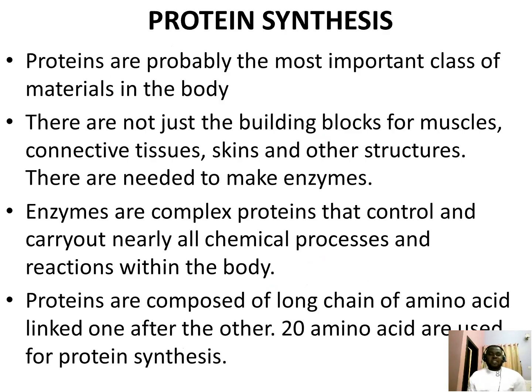We then move to protein synthesis. We all know that proteins are probably the most important class of material in the body. They are not just the building blocks for muscle, connective tissues, skin, and other structures. They are needed to make enzymes. Enzymes are complex proteins that control and carry out nearly all the chemical processes and reactions within the body. Proteins are composed of long chains of amino acids that are linked together one after the other. 20 amino acids are used for protein synthesis.